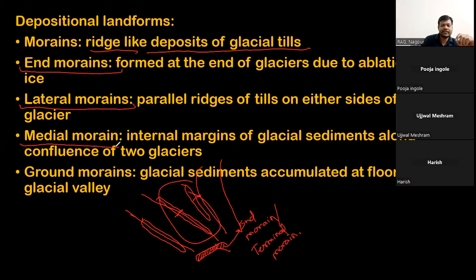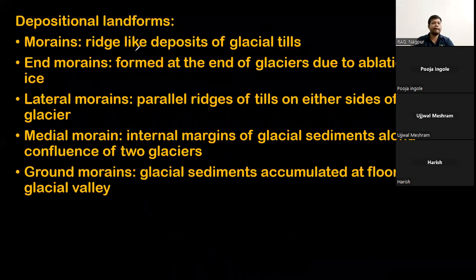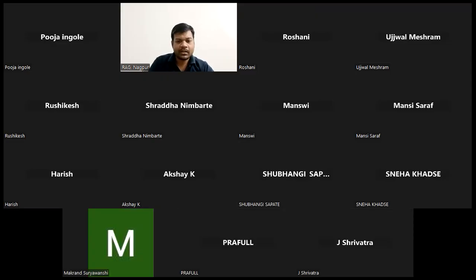And when the sediments are accumulated on the floor of the glacial valley, when they are deposited at the floor of the glacial valley, it will be called ground moraine. So this is the classification of the moraines and their depositional features which are formed due to the glaciers. So this is it about the features or the landforms which are formed due to geomorphic agents.